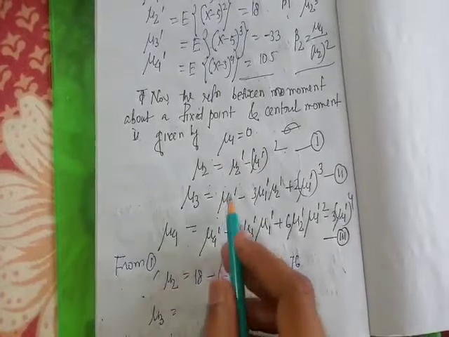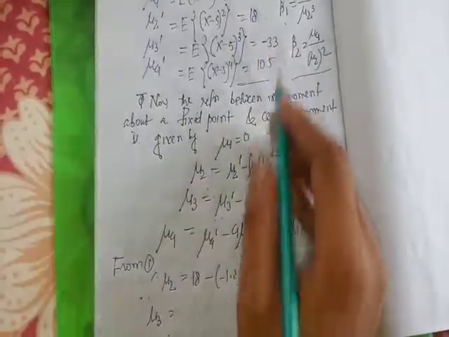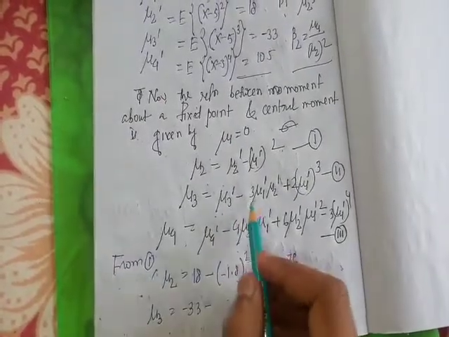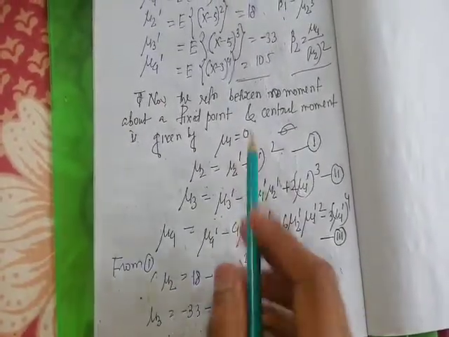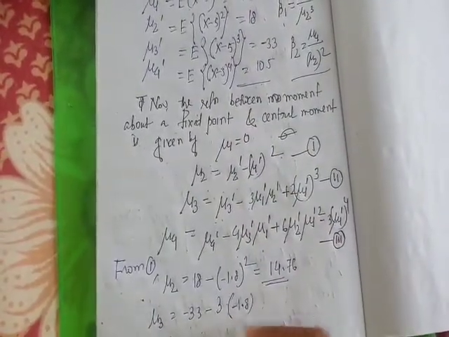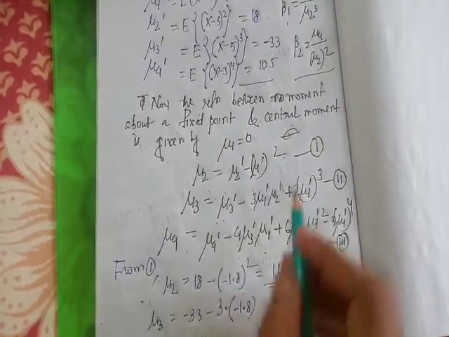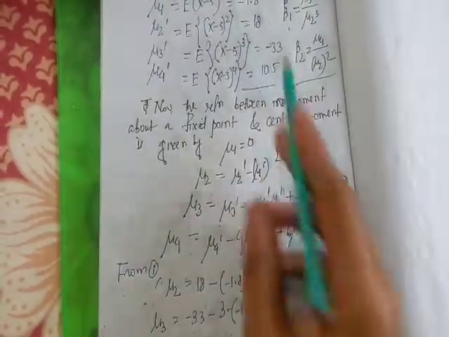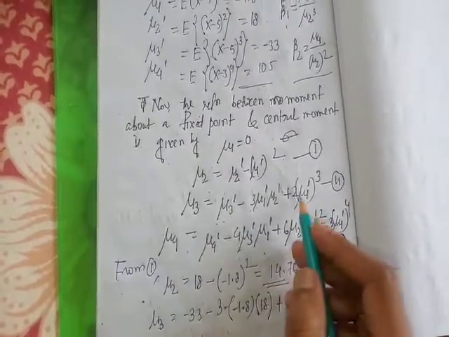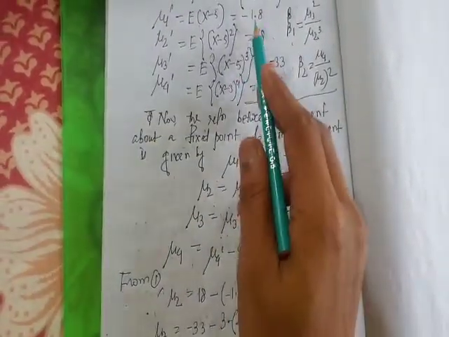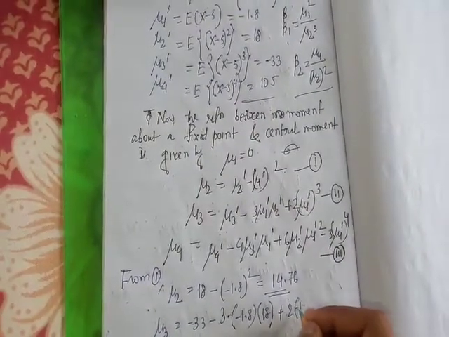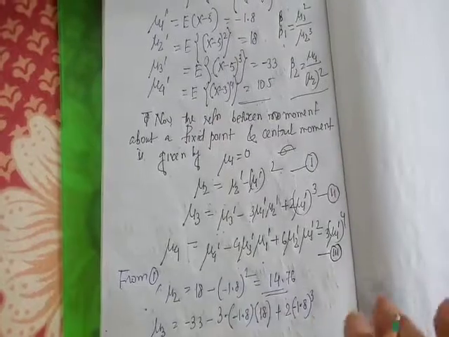Okay, mu3 equal to mu3 dash means minus 33 minus 3 into mu1 dash, which is minus 1.8, 3 into minus 1.8, mu2 dash is 18, plus 2 into mu1 dash whole cube, mu1 dash means minus 1.8, plus 2 into minus 1.8 whole cube.